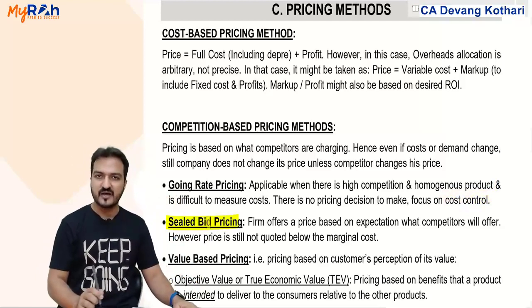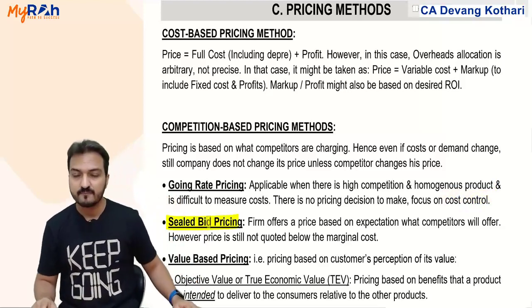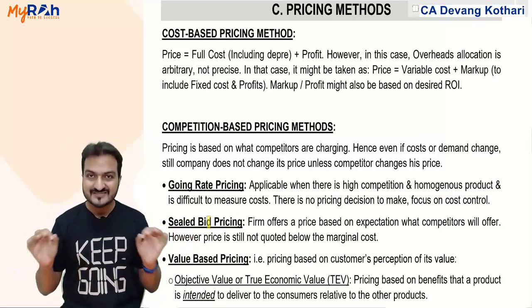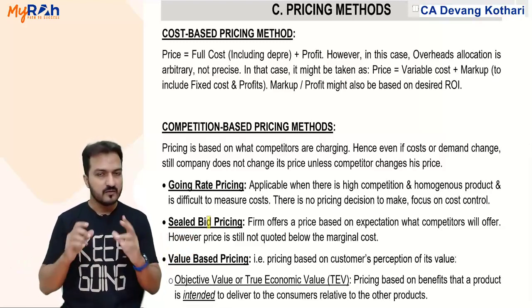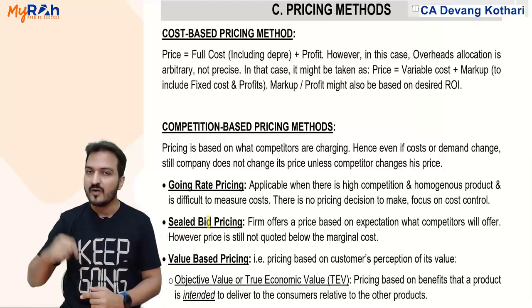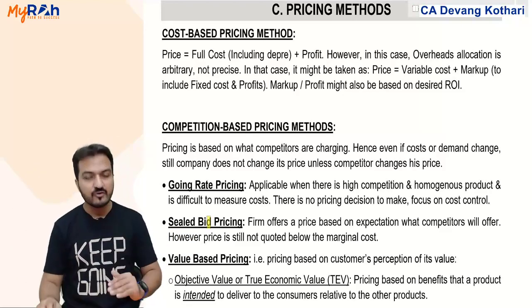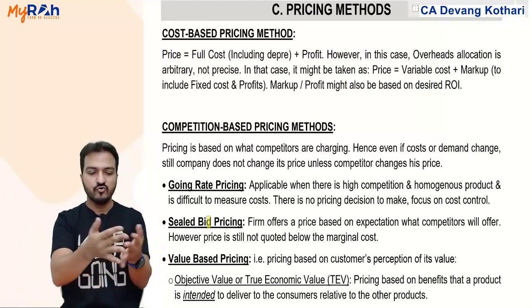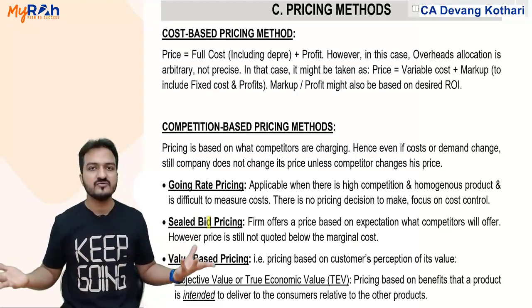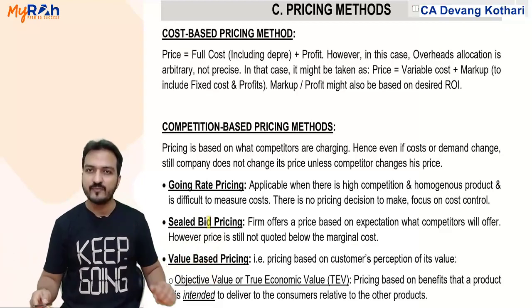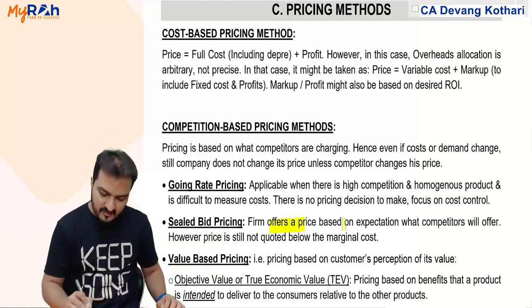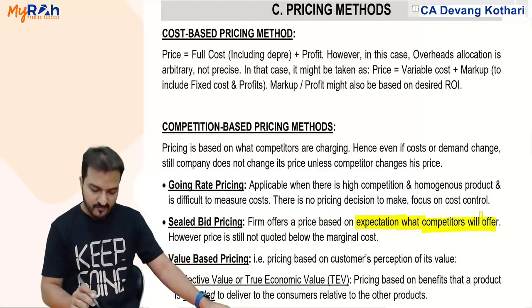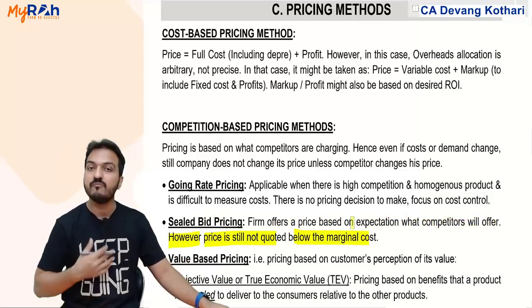Second, sealed bid pricing method. A bidding process where my company will submit price in the form of a sealed bid. Sealed meaning secret. I will not let my competitors know what price I have quoted. Accordingly, I will quote the price to the customer. They will also quote their pricing to the customer. Customer will decide which supplier he will buy from based on whoever gives him the best price. Generally happens in case of government contracts. The firm offers a price based on expectation of what the competitor will offer. However, in that case also, I will never quote a price below my marginal cost.